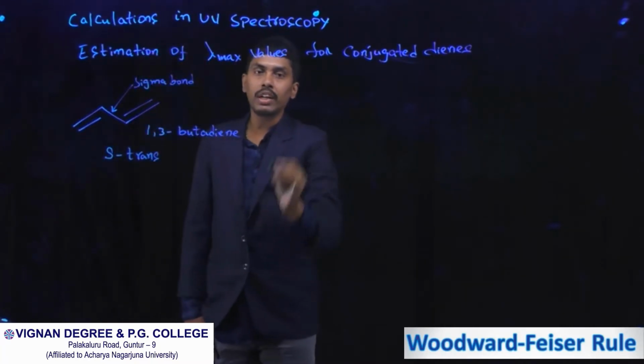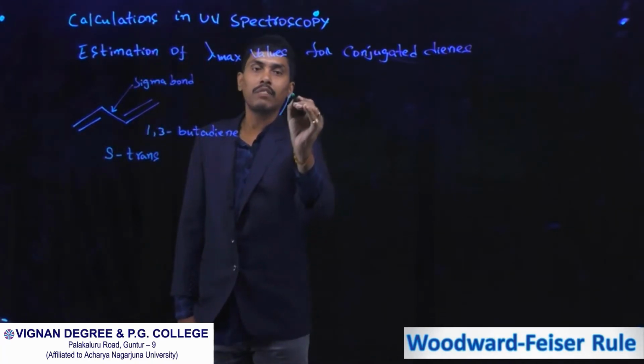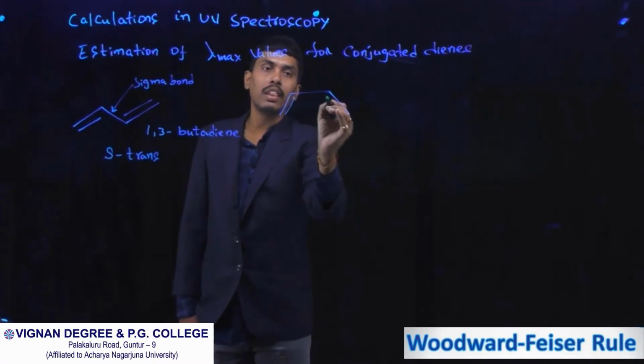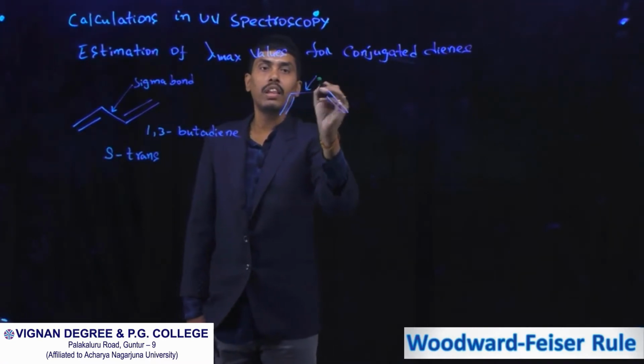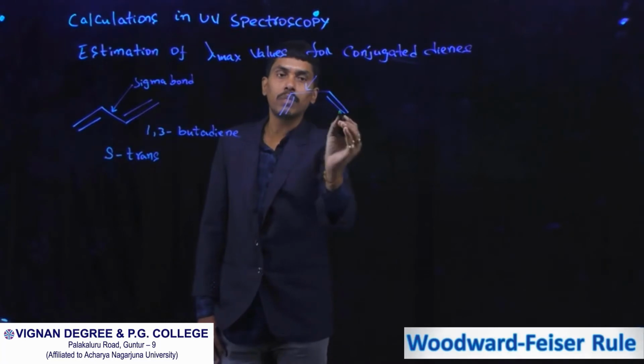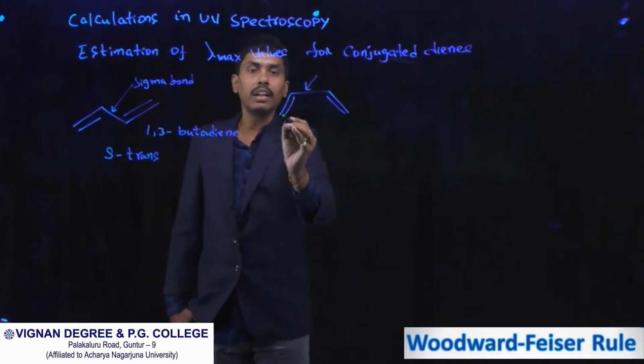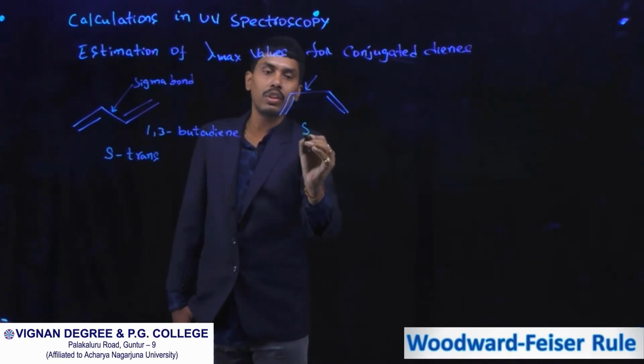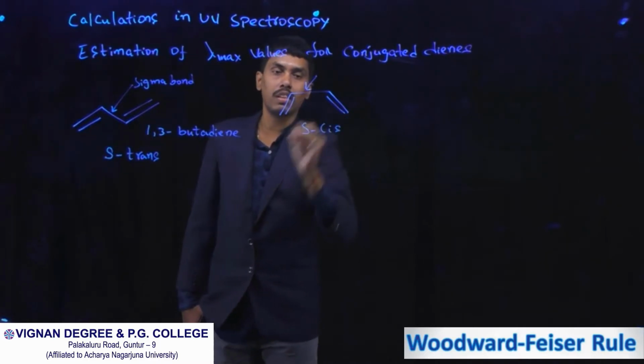This 1,3-butadiene can exist in another conformation like this. With respect to this single bond, these two double bonds are oriented in cis conformation. So this is called s-cis conformation.